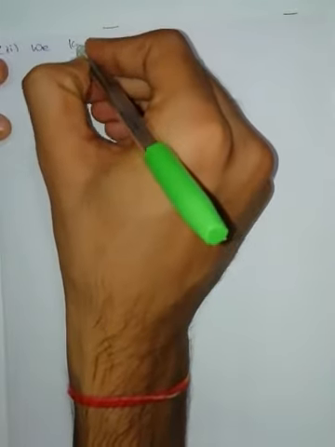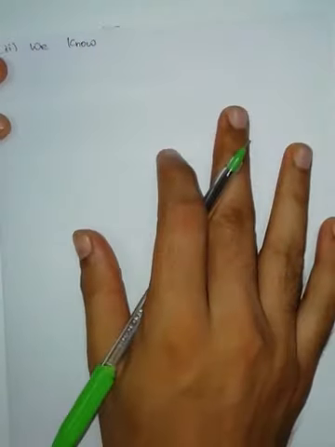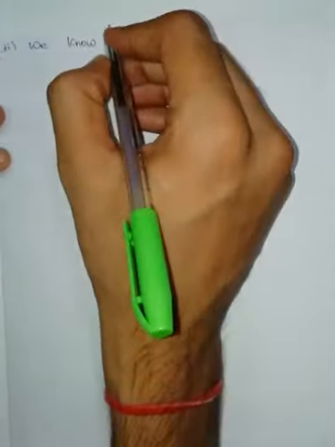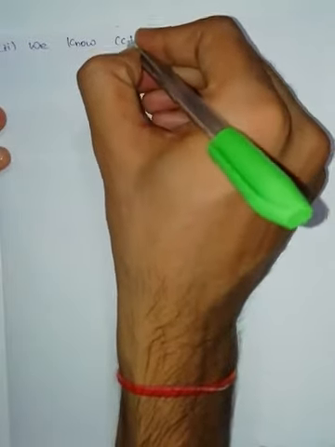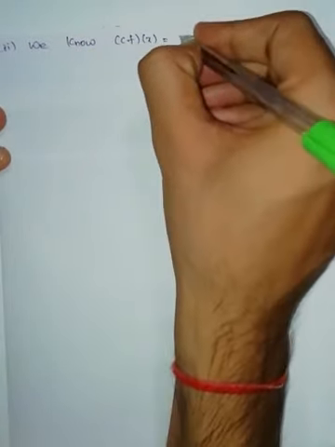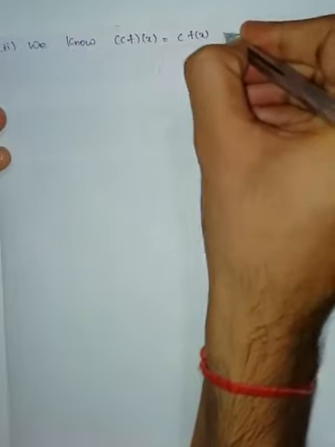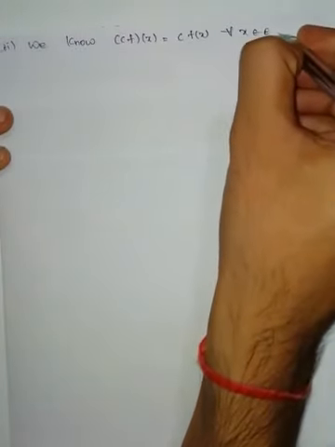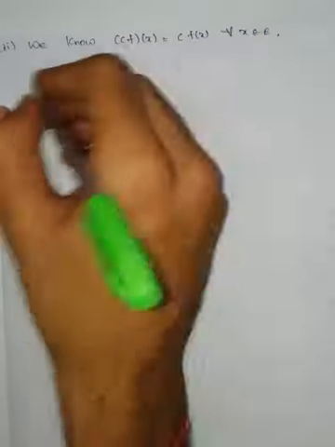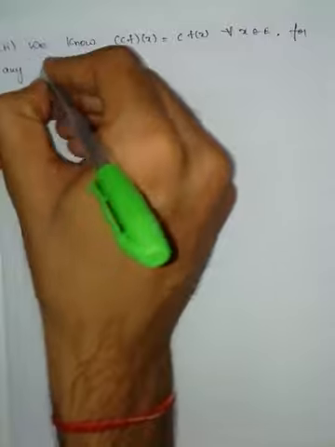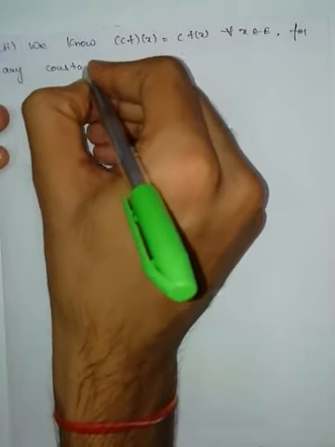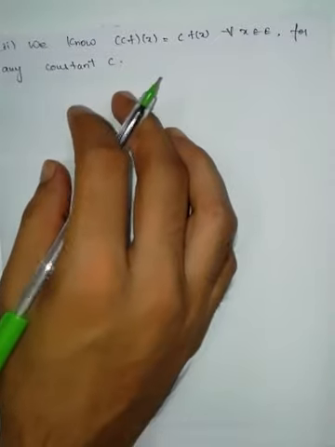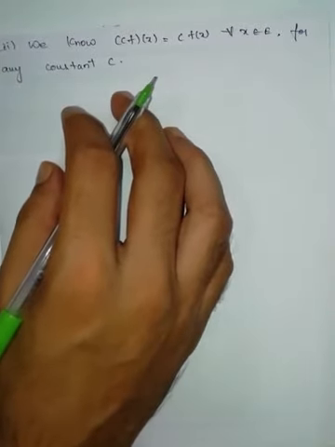Now second one, we know cf of x can be written as c into f of x for all x belongs to E, for any constant c. Now I don't know whether the constant is 0 or non-zero.